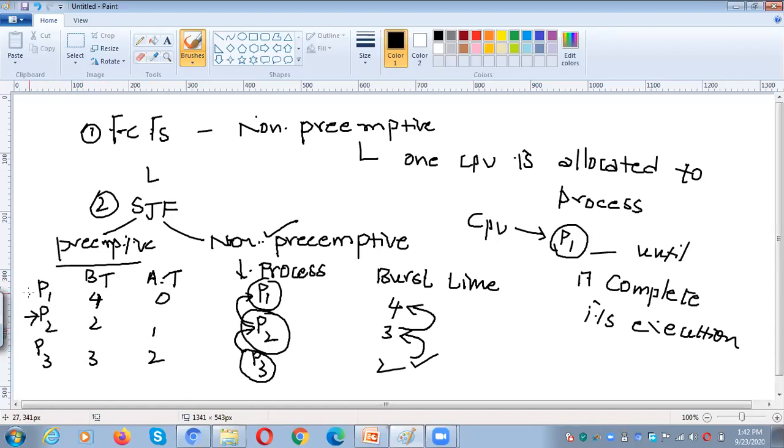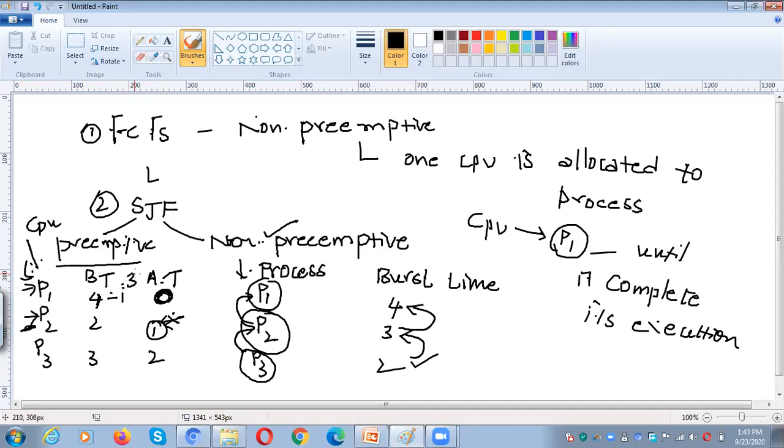But we are assigning the CPU to P1 first. Why? Because at the 0th millisecond, P2 has not entered the system. At the 0th millisecond, the only available process in the ready queue is P1, so automatically the CPU is allocated to P1. After 1 millisecond, P2 came into the ready queue. By then P1 had completed its 1 millisecond of execution.